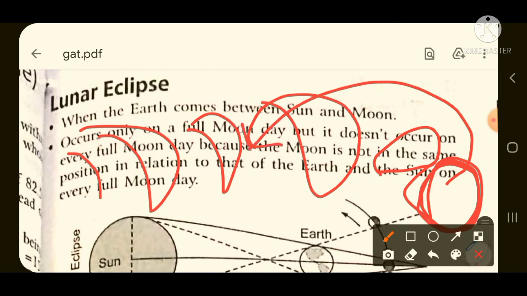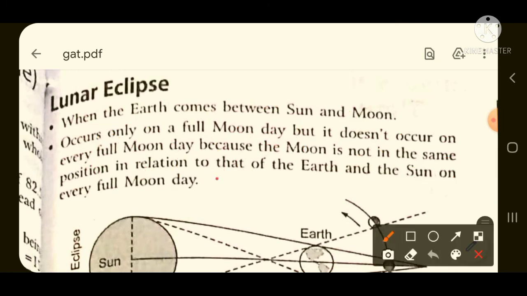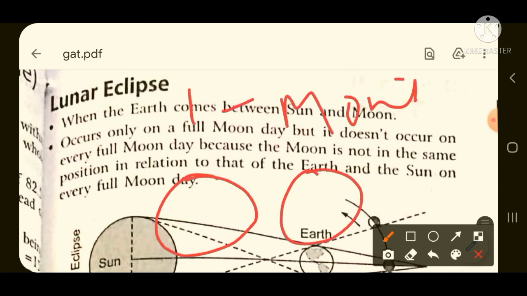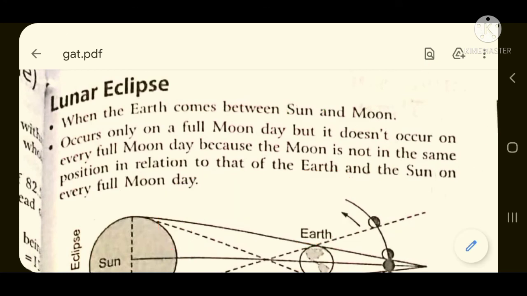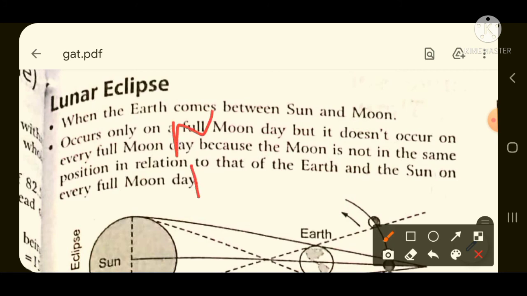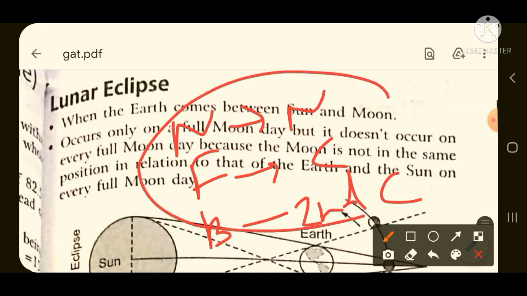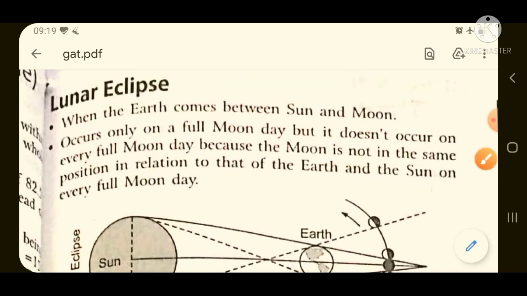And for example, another thing: if 2 full moon days occur in a month, then the first one will be called full moon day, and the second one will be called blue moon day. All of you have got a clear-cut idea regarding new moon day, full moon day, blue moon day. New means no moon, full means complete moon, blue means second complete moon. This is in short.